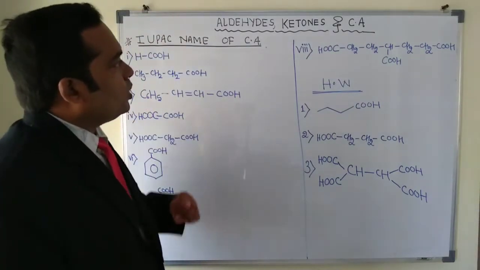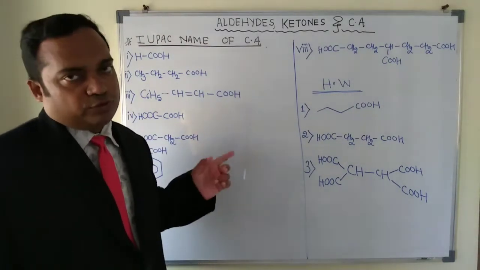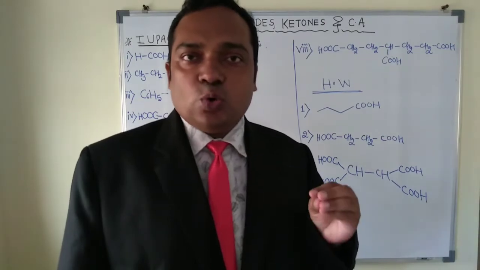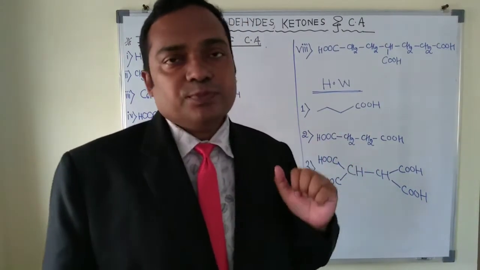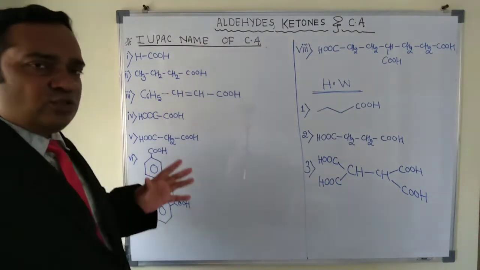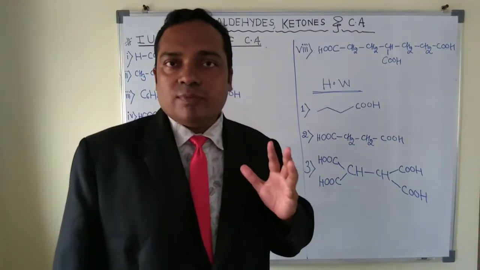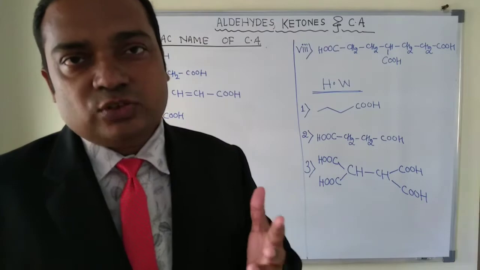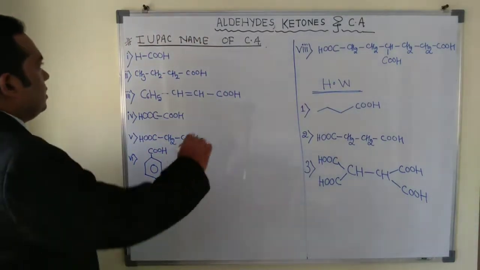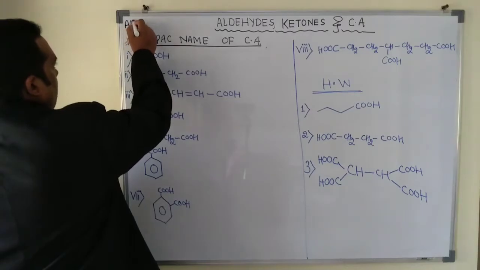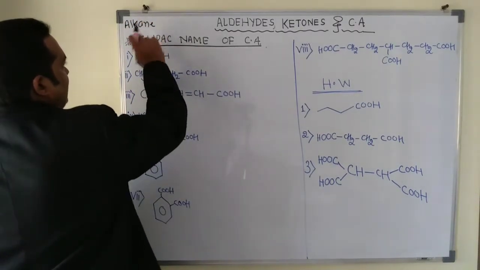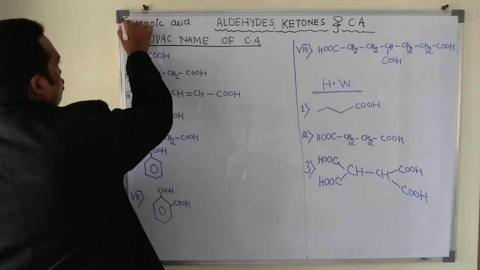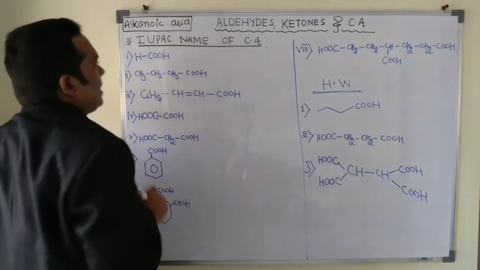Okay, students, we are coming to the next part, which is the IUPAC name of carboxylic acid. I told you carboxylic acids are those compounds which must contain COOH as a functional group. In the case of aliphatic carboxylic acids, basically in the form of alkane, most of the compounds mentioned in the textbook are aliphatic. Aliphatic means alkane. So in the case of alkane, the E is replaced by oic acid. Most of the compounds are based on alkanoic acids.